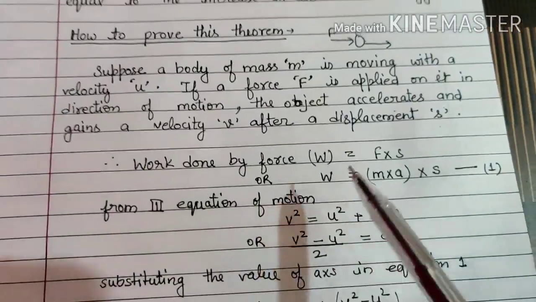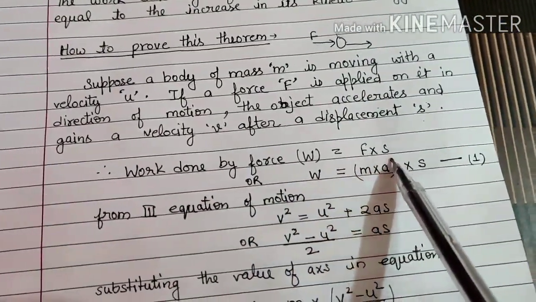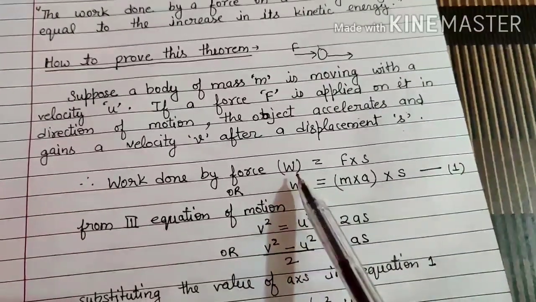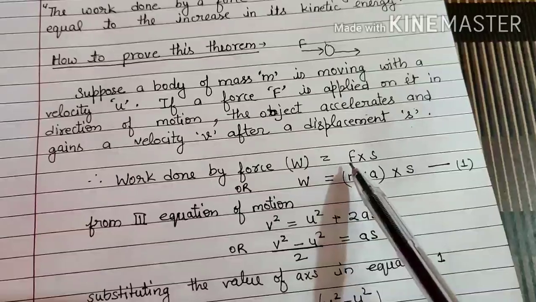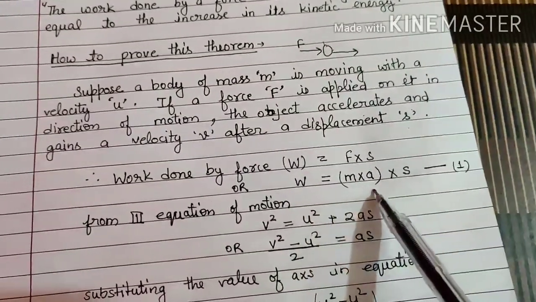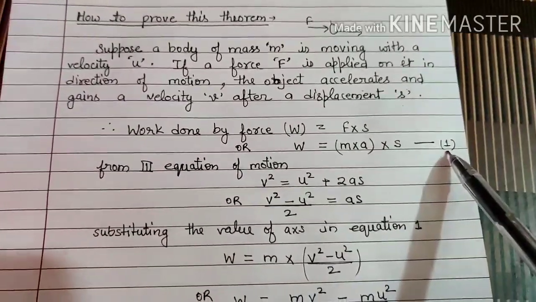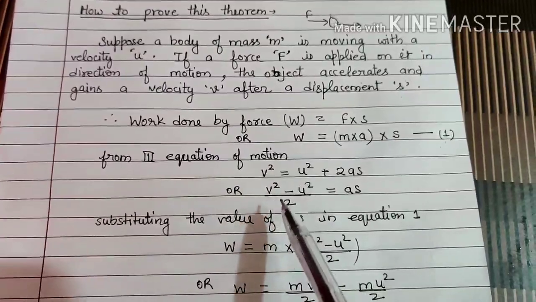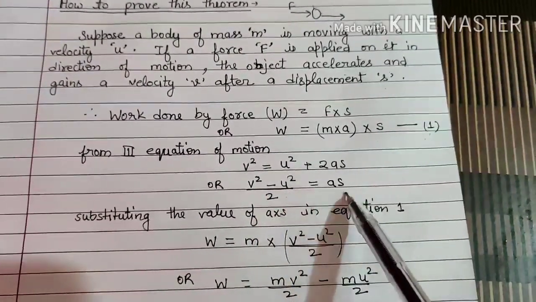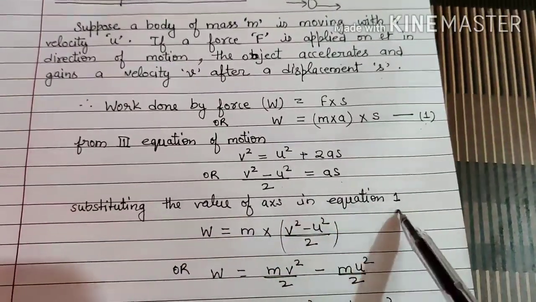So from this we can say work done by the force, W equals F into s, a simple formula, in the direction of motion. So work done equals Fs. From this we can say work done equals m into a into s. Let's make this equation 1. From the third equation of motion we have v square minus u square upon 2 equals as, and we'll substitute the value of a into s in equation 1.